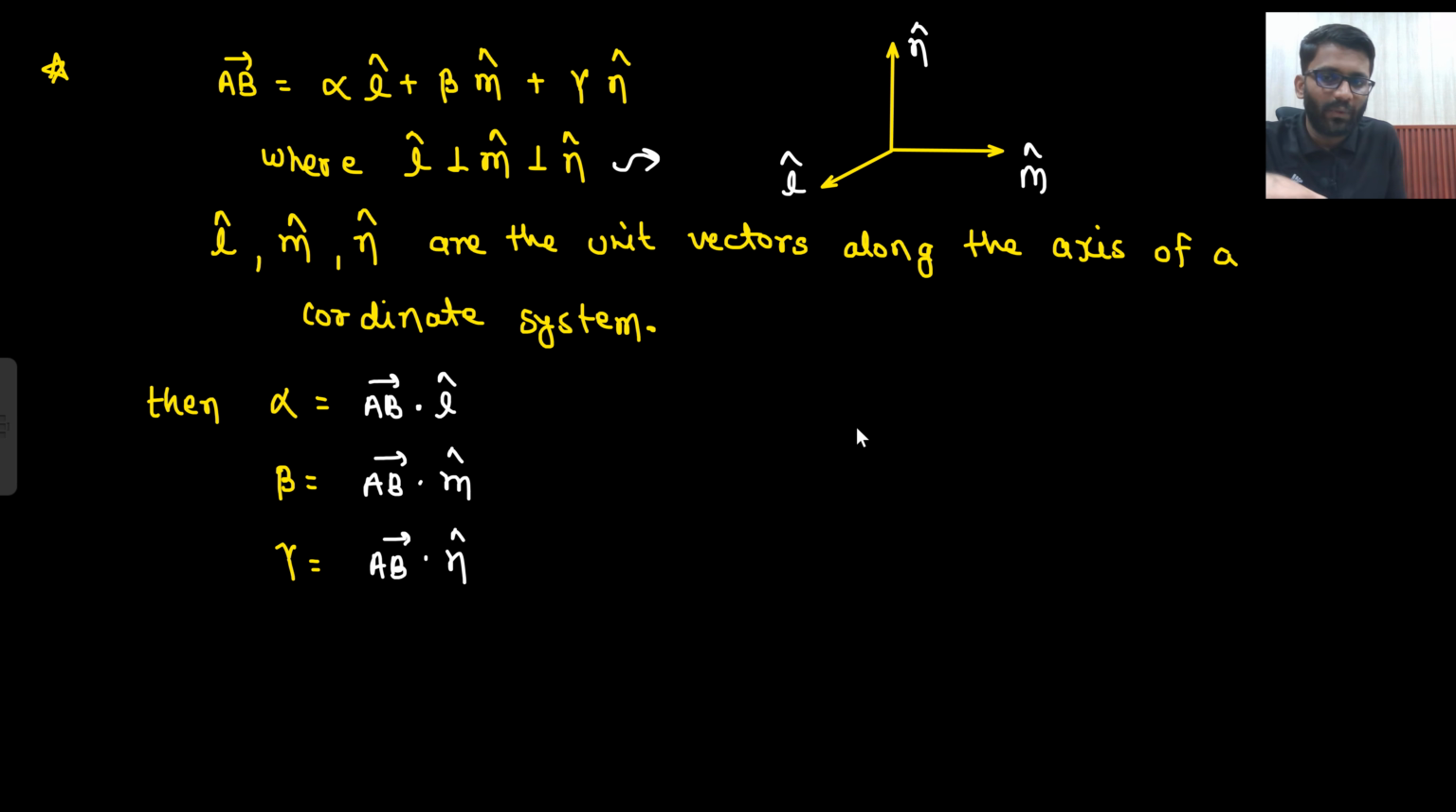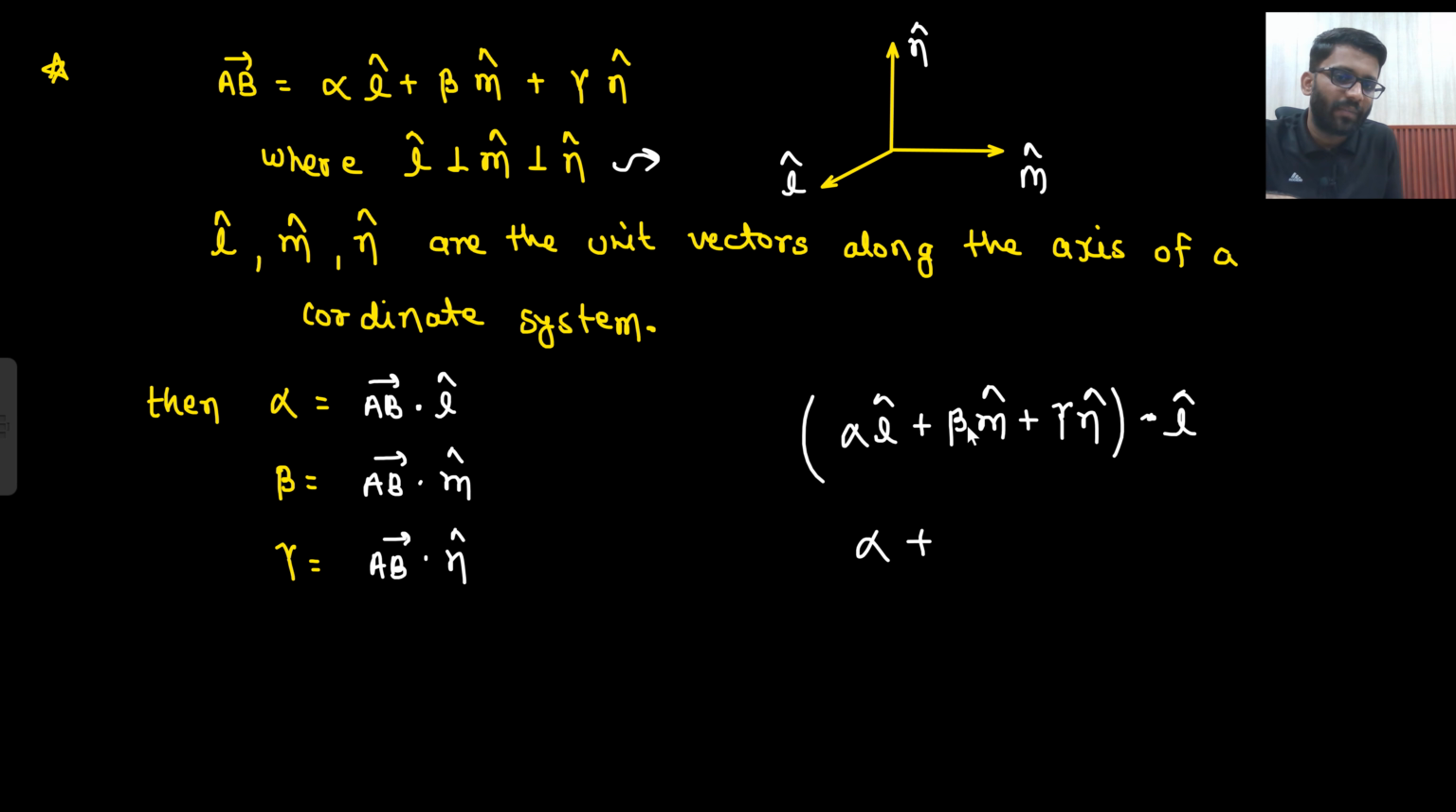Right? Basically, if I do AB vector dot L cap, that is alpha L cap plus beta M cap plus gamma N cap, dot L cap. Now alpha L cap dot L cap will give me 1, plus beta M cap dot L cap will give me 0, plus gamma N cap dot L cap will give me 0. So the answer will be alpha only. Yes, AB dot L cap.